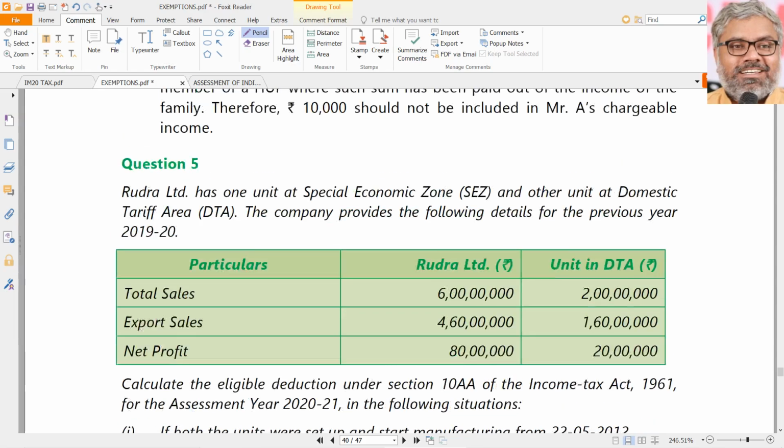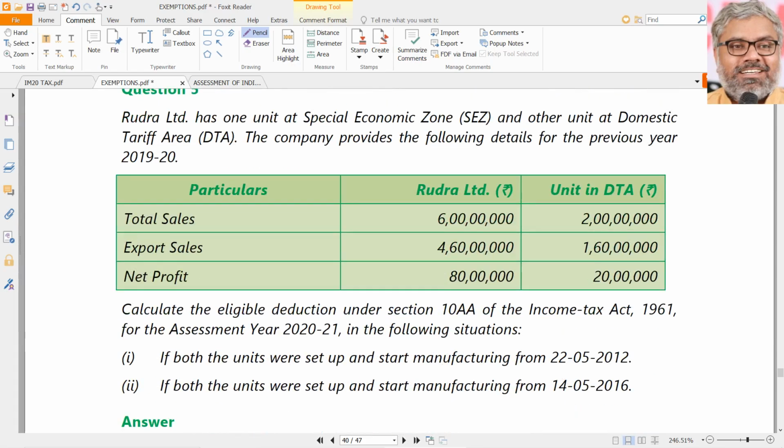And let us solve another question which was given earlier in exams. This one. Rudra Limited has one unit at SEZ and also another unit in DTA, which is not SEZ. Company provides the following details for the previous year 19-20. So look at this case here. Rudra Limited's total amounts are given and unit in DTA amounts are given. So naturally we can find out how much is the details for unit in SEZ, which is not given directly. We have to find out indirectly.